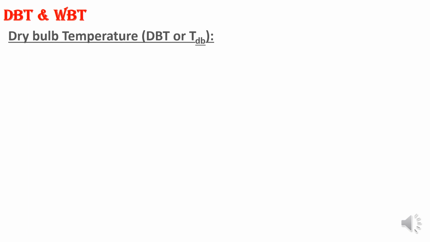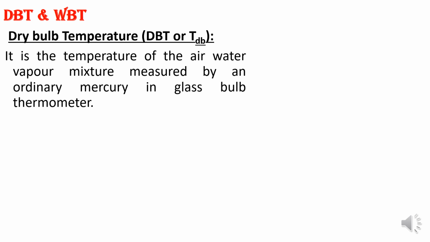Next, a very important thing as a general point, which you should know whenever you talk about the air conditioning system: one is temperature and temperature measurement, dry bulb temperature and wet bulb temperature. I think dry bulb temperature you already know: with a normal thermometer you are measuring the temperature, right? That is nothing but dry bulb temperature. So for wet bulb temperature, before that we will go for the definition.